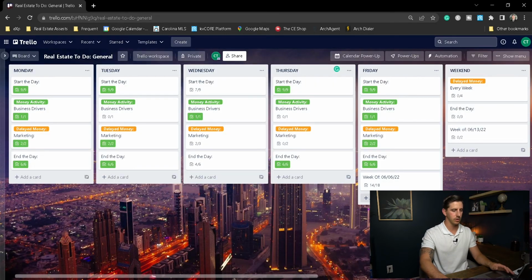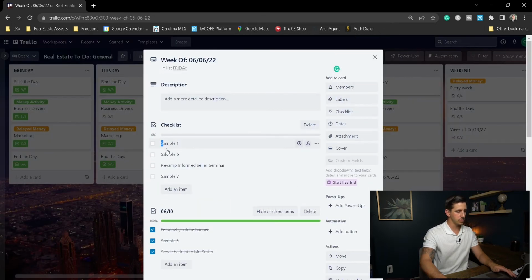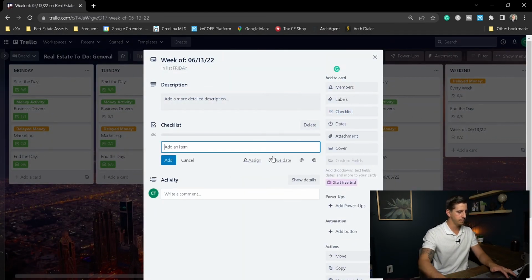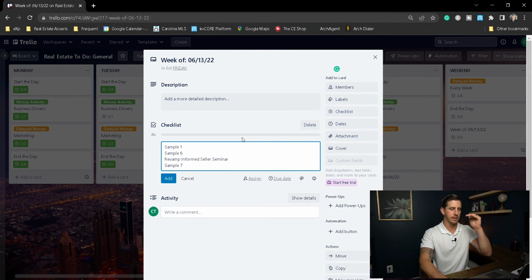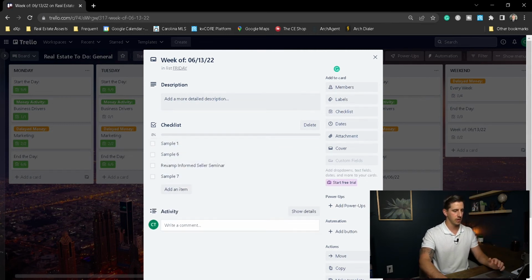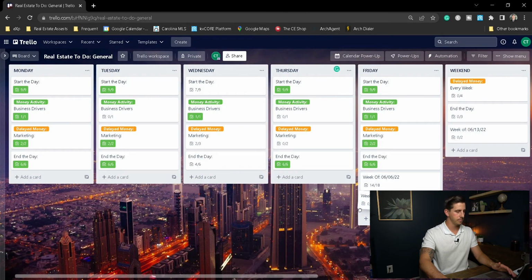What I'll do is I will start a new checklist, week of 6, 13, 22, I believe, yep. What you can do is just copy and paste this into a new checklist here. And since they're line break items, they will automatically become different checklist items. So this is going to get put at the beginning of the week for next week.